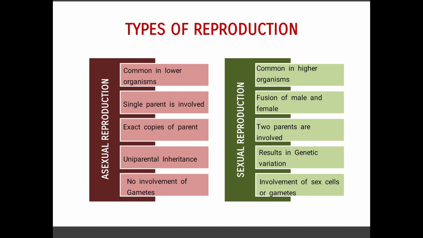So asexual reproduction is very much common in case of lower organisms, and it is common in multicellular organisms having a simple organization also, right? So basically asexual reproduction occurs in the lower organisms, whereas sexual reproduction occurs in the multicellular organism. It is a higher organism, right? Now I will just compare these types of reproduction. It will be very easy to learn. If you look at this slide, clearly you can understand what is asexual and what is sexual.